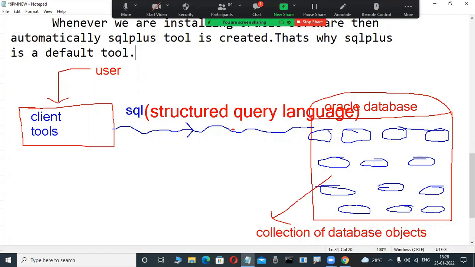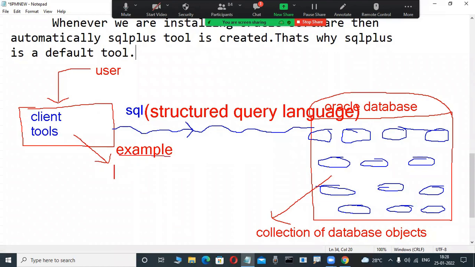Now, since you are newcomers, I want you to know the names of these client tools. Maybe non-technical persons want to know at least what client tools are available. In the future you will be familiar, but the first time, no. What are the client tools? At least the names today, as examples.